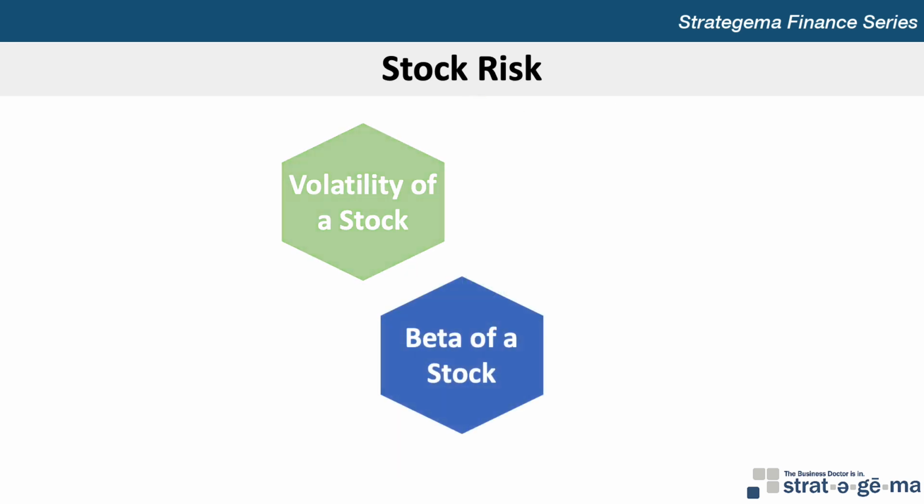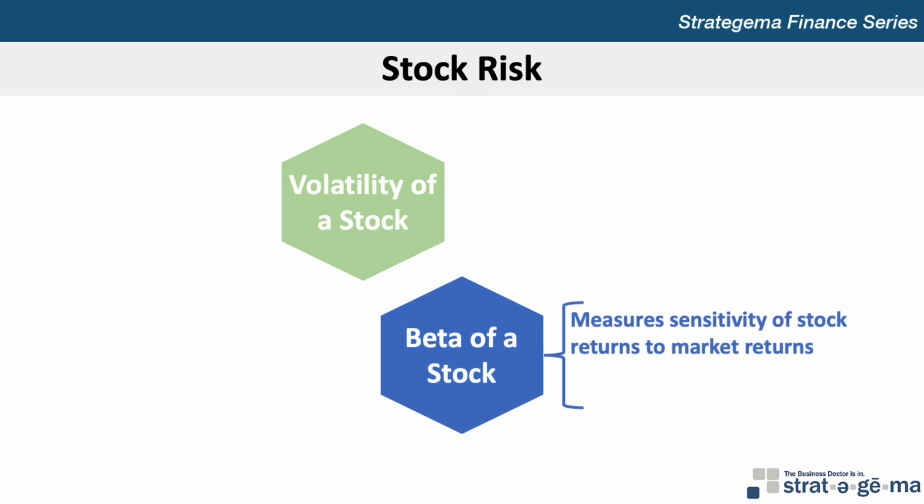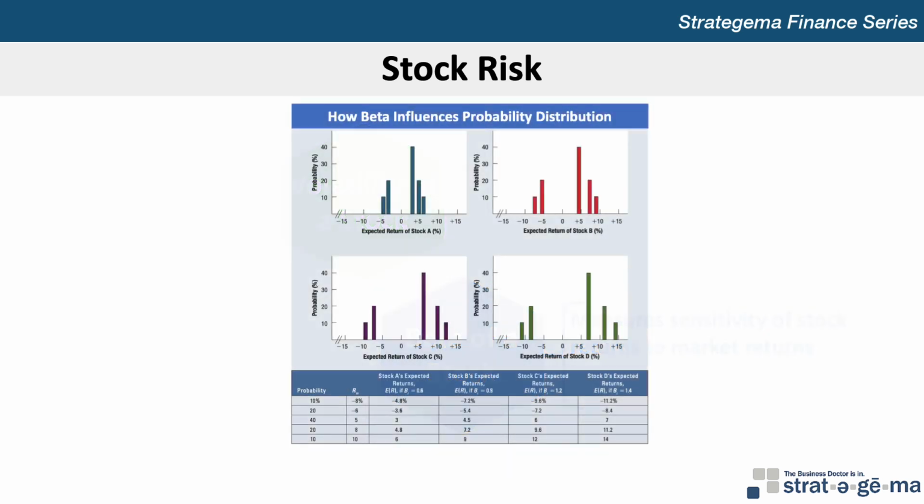Now, as explained earlier, a stock's beta measures the sensitivity of its returns to market returns. This measure of risk is used by many investors who have a diversified portfolio of stocks and believe that this strategy diversifies away the unsystematic risk of the portfolio. This exhibit shows how the probability distribution of a stock's return depends on its beta.